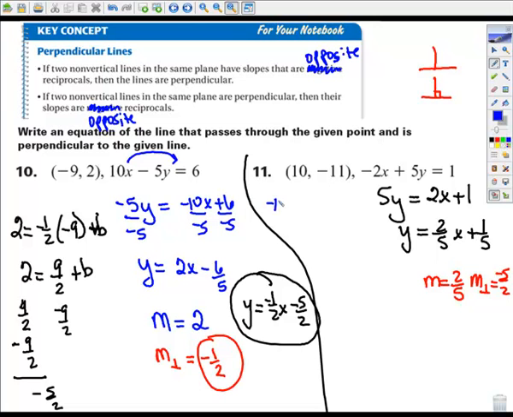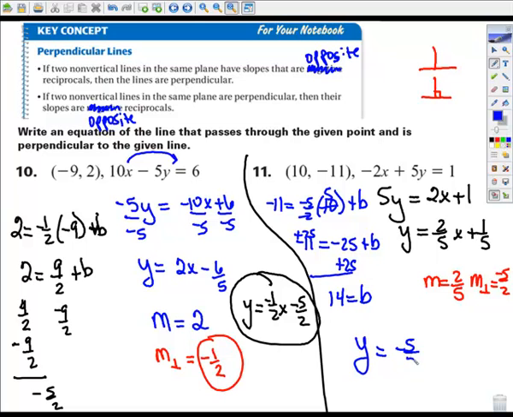So I have negative 11 equals negative 5/2 times 10 plus b. Negative 11 equals, 2 divides into 10 5 times, so I get a negative 25 plus b. When I add 25 to both sides, I get 14 for the y-intercept. So y equals negative 5/2 x plus 14. That is perpendicular to this given line. Okay.